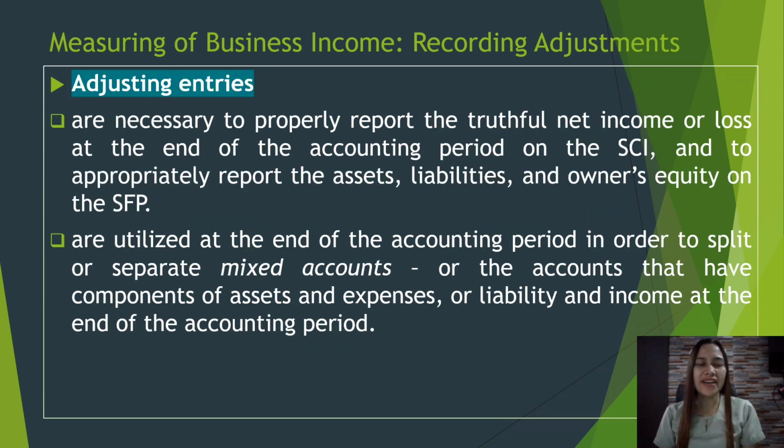These adjusting entries are necessary to properly report the truthful net income or loss at the end of the accounting period on the statement of comprehensive income and to appropriately report the assets, liabilities, and owner's equity on the statement of financial position. If we do not do adjusting entries, there is no accurate reporting of the amount of net income or loss. So there may be revenues which are not being recognized, in which these revenues must be recognized. And there may be expenses which are not being recorded. Or there may be overstatement or understatement of expenses being recorded.